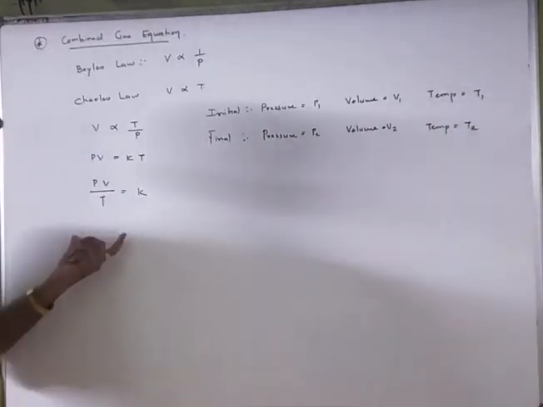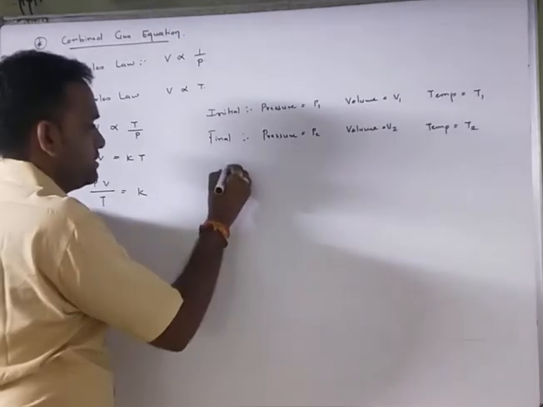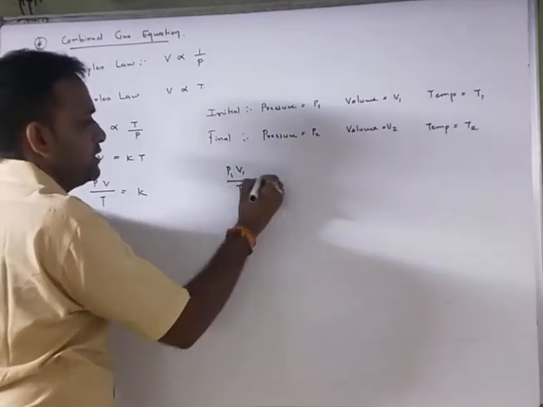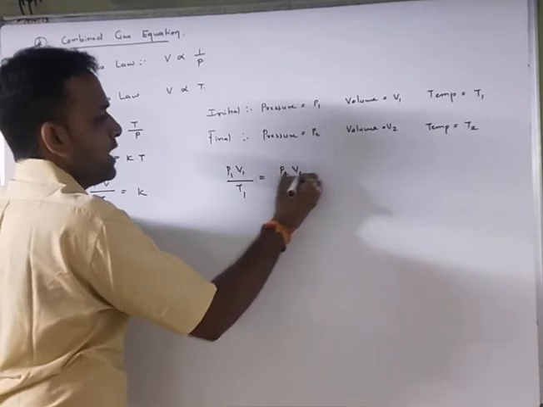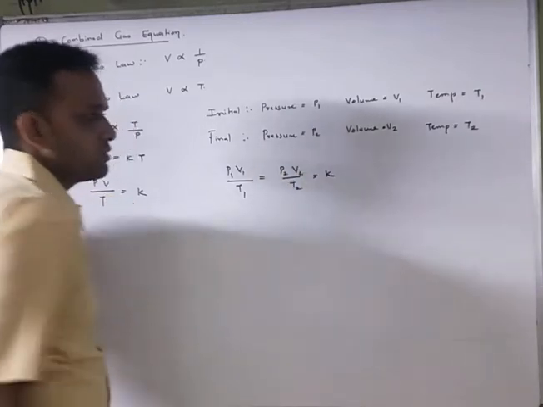So I can write the combined gas equation: P1 V1 by T1 equals P2 V2 by T2, and that equals K.